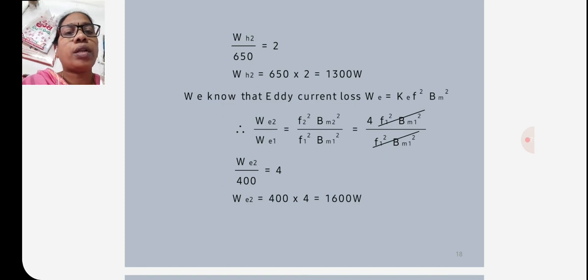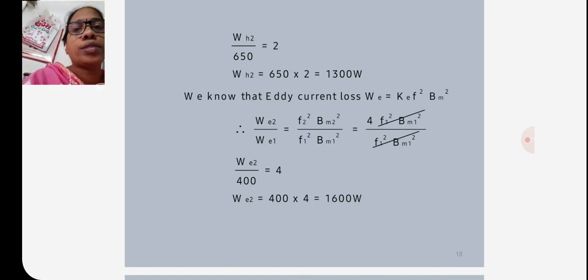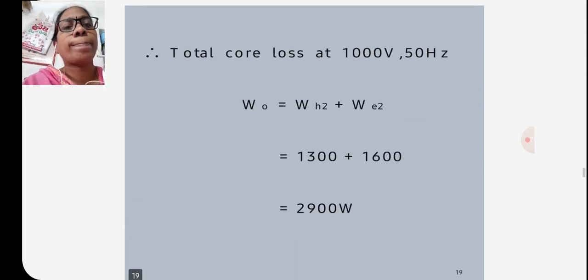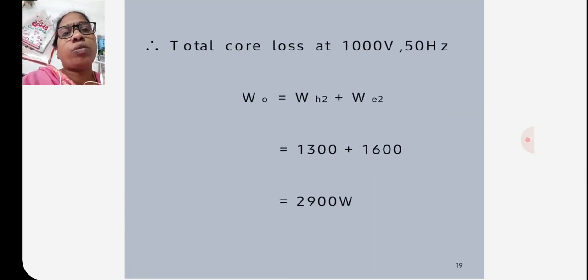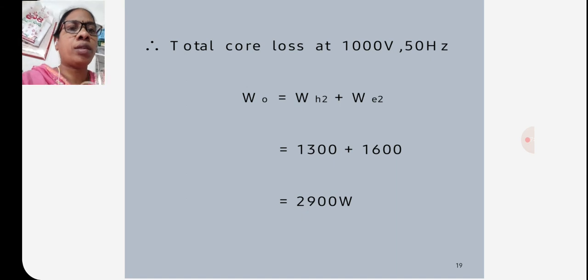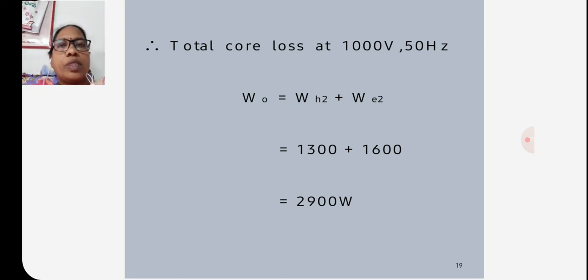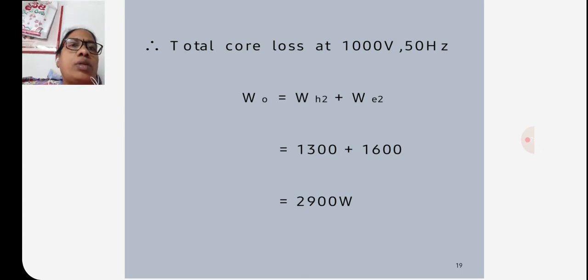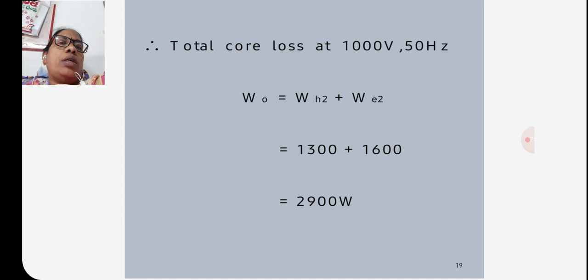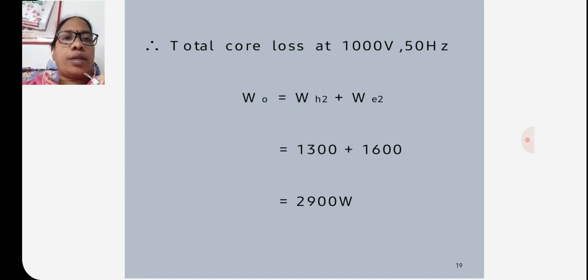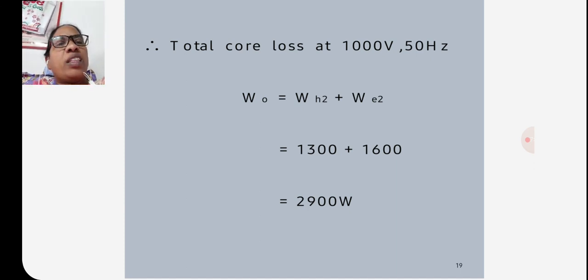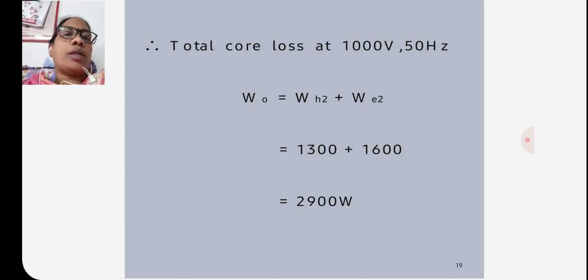So eddy current loss 2 is equal to 400 into 4, that is 1600 watts. The total core loss at 100 hertz, W naught, is equal to hysteresis loss 2 plus eddy current loss 2, that is 1300 plus 1600, equal to 2900 watts.